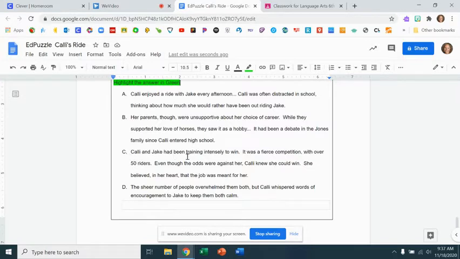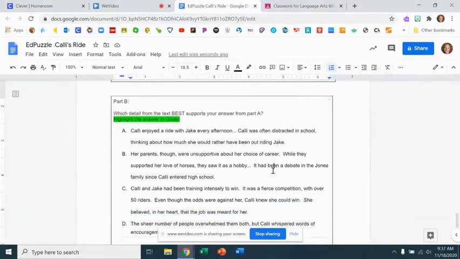C, Callie and Jake had been training intensely to win. It was a fierce competition with over 50 riders. Even though the odds were against her, Callie knew she could win. She believed in her heart that the job was meant for her. D, the sheer number of people overwhelmed them both, but Callie whispered words of encouragement to Jake to keep them both calm. Okay, so now I kind of have an idea of what this story is about.